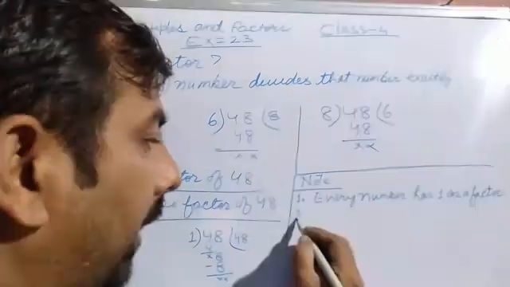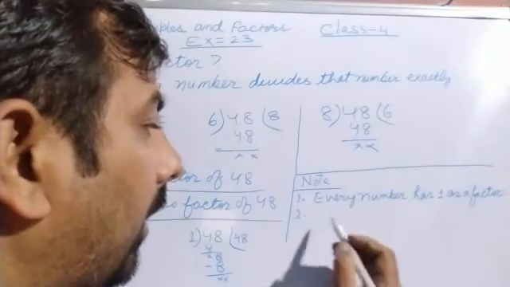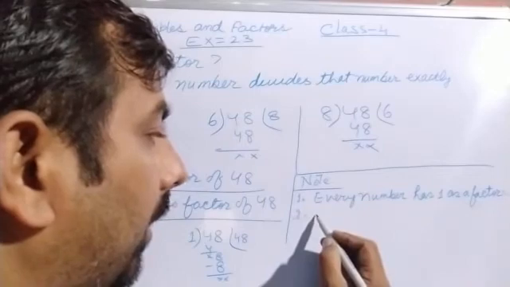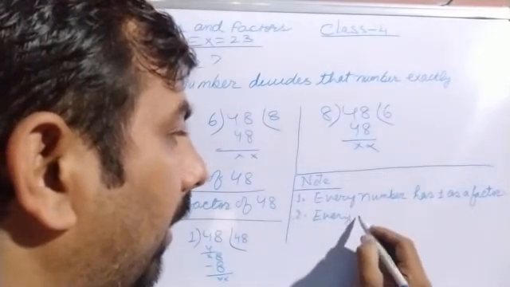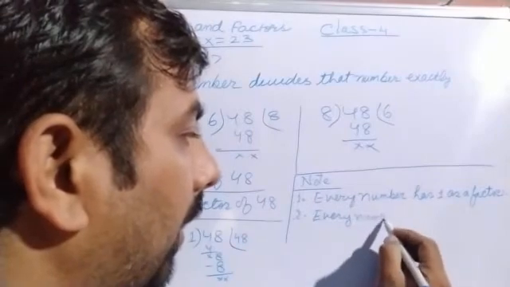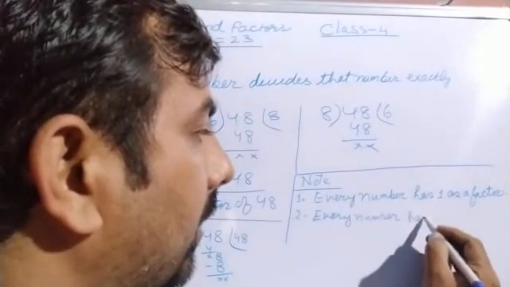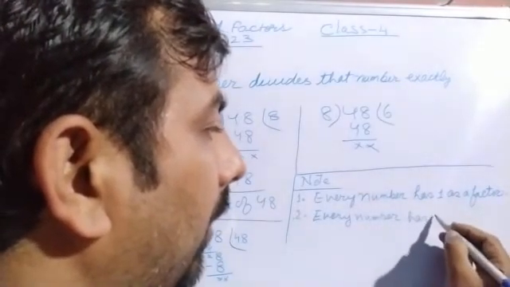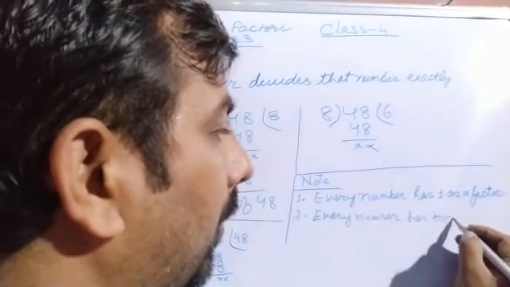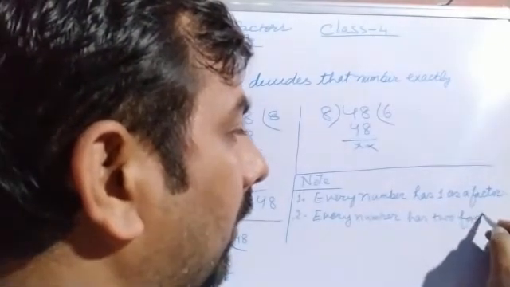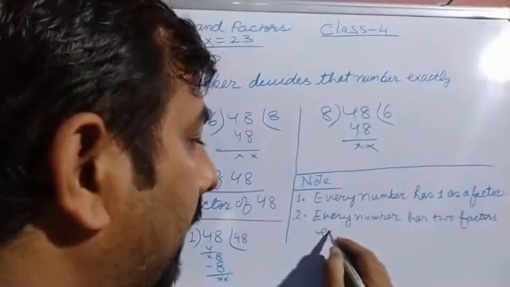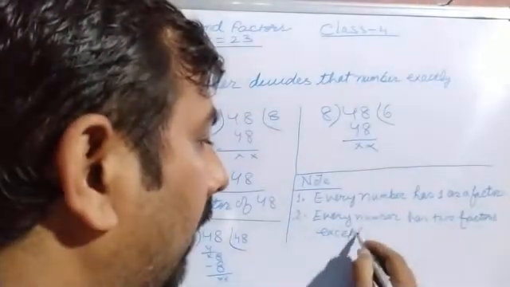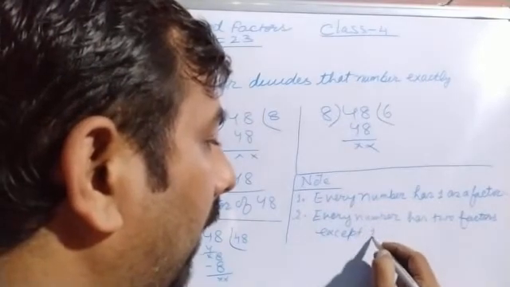Now the second point: every number has two factors except 1.